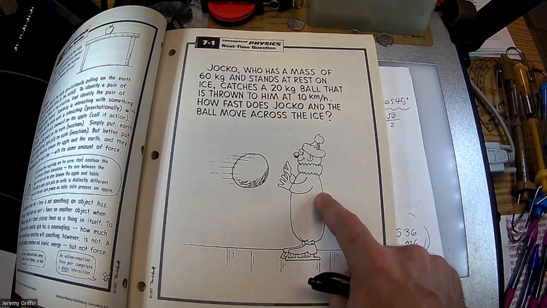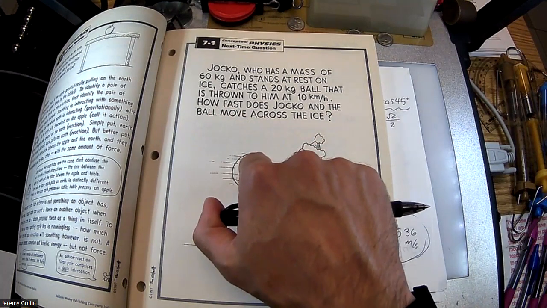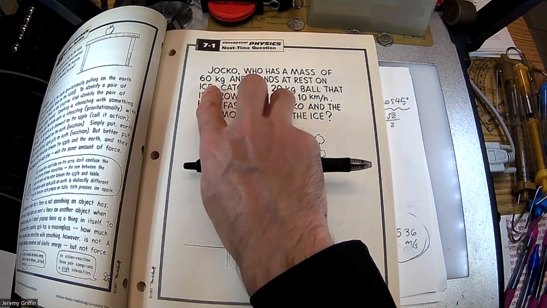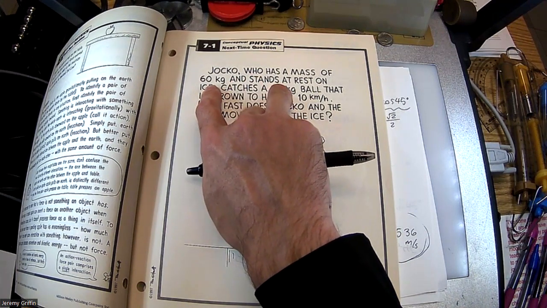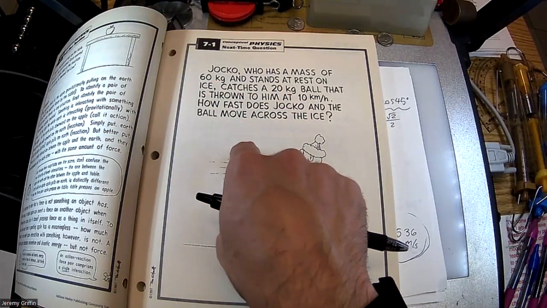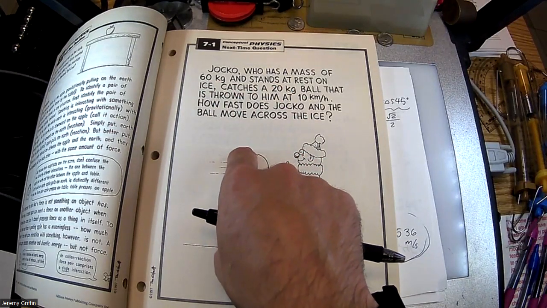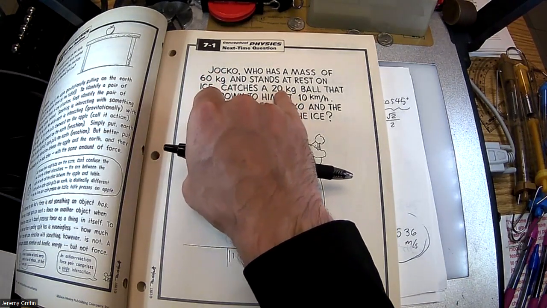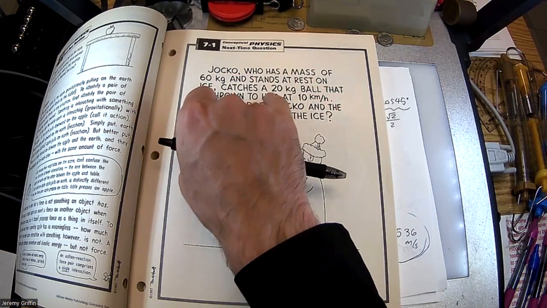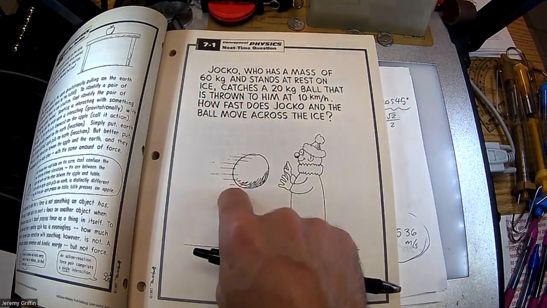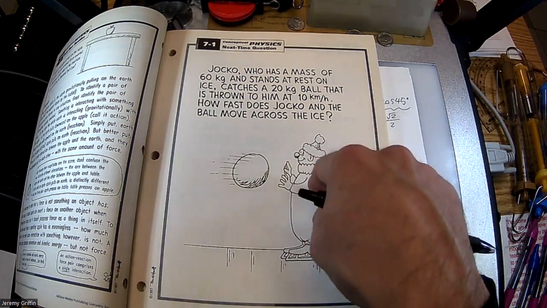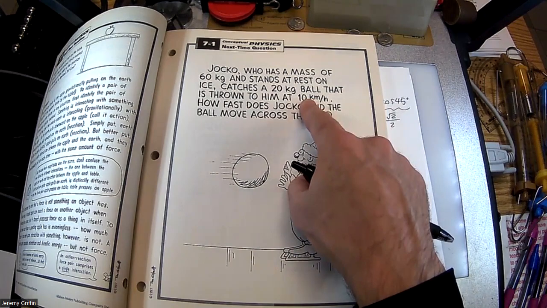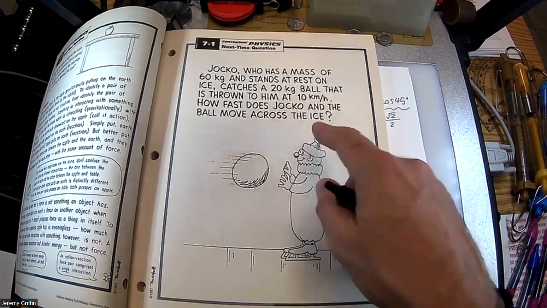Right? Now, earlier today, I was also looking at the numbers, and interestingly, maybe just coincidentally, there's a similarity with the ratio of the masses. Do you guys see how? Here, guys, everybody look up here. You guys got cell phones away? Guys, look up here. Do you guys remember yesterday how the mass of the ball was a quarter of the total mass? Because 20/80 is like a quarter of the total mass, right? And therefore, the way the numbers worked out is that Jocko's speed post catch was like a quarter of the thrown speed of the ball. That's how the ratios worked out, right? It's like 2.5 kilometers an hour, right?